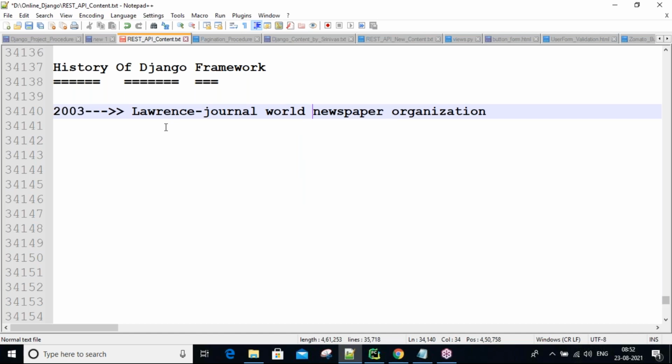This is a news channel related company. For example, in India we have so many news channel companies like Eenadu, Andhra Jyothi, Sakshi, Times, and so many others, guys. So this is also one such company, the Lawrence Journal-World newspaper organization.